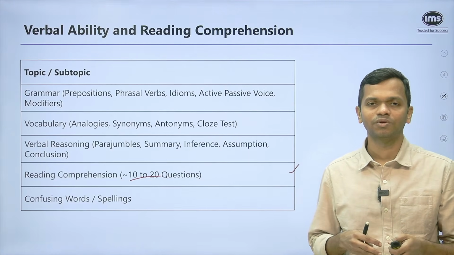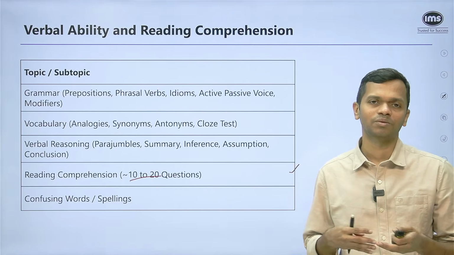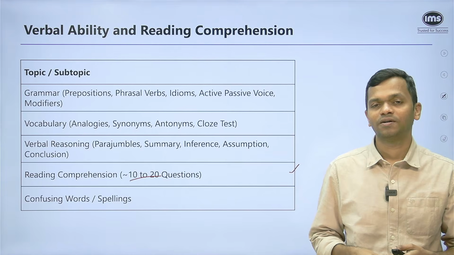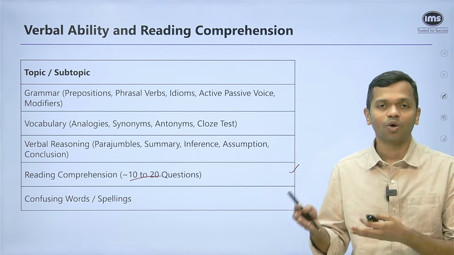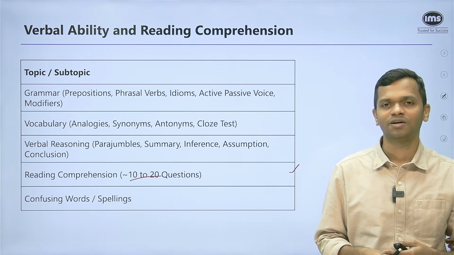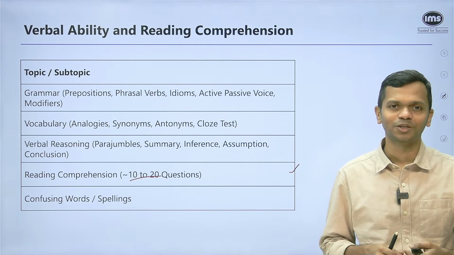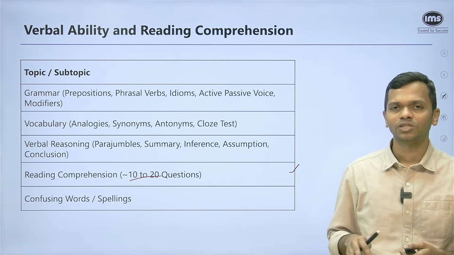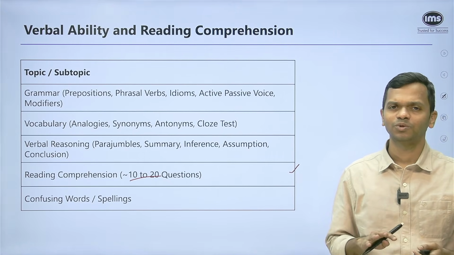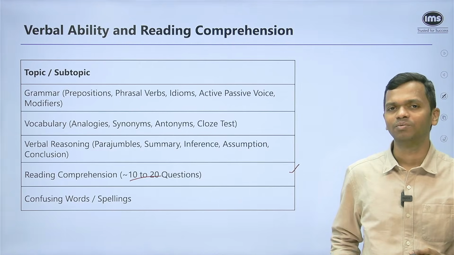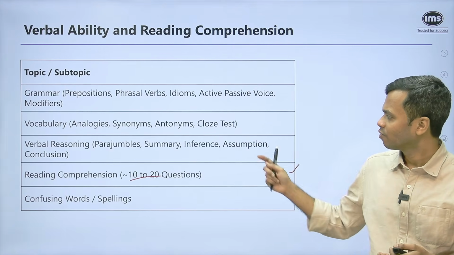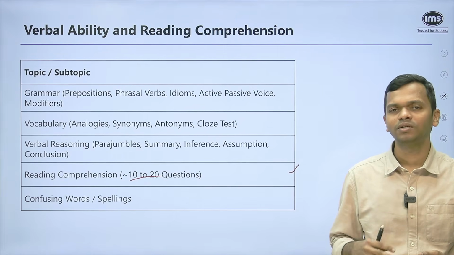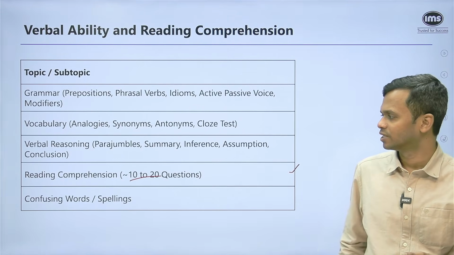So in some years we have seen that they put it in the verbal section, in some years they put it in the logical reasoning section. So you never know where they're going to put it. There have been years where they put even quant questions in the logical reasoning section, but we will ignore those issues that have happened in the past. So typically if you do parajumbles, you do summary questions, etc., you should be comfortable while doing the verbal reasoning questions. And anyway, for LR, when it comes to assumptions, inference, conclusion, all of those things you would have prepared. So that prep will also help you for these questions.